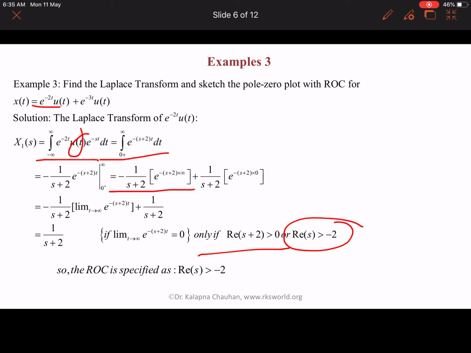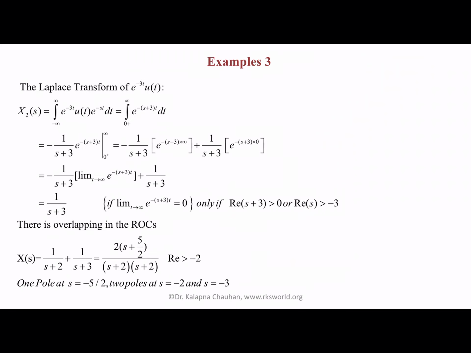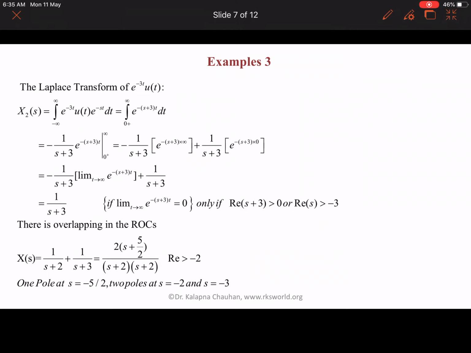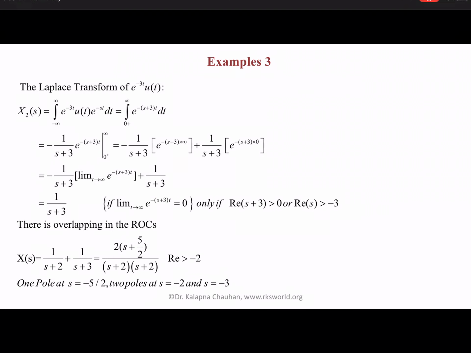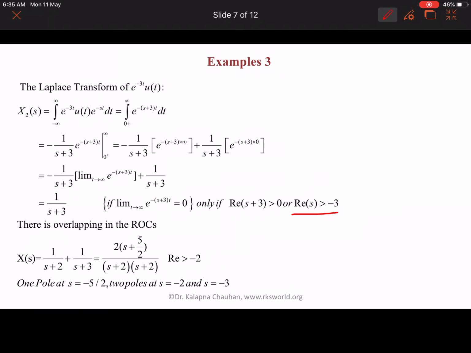Now let us see e to the power minus 3t u(t). Similarly to the previous case, the Laplace transform is 1 upon s plus 3, and the region of convergence is Re(s) greater than minus 3.